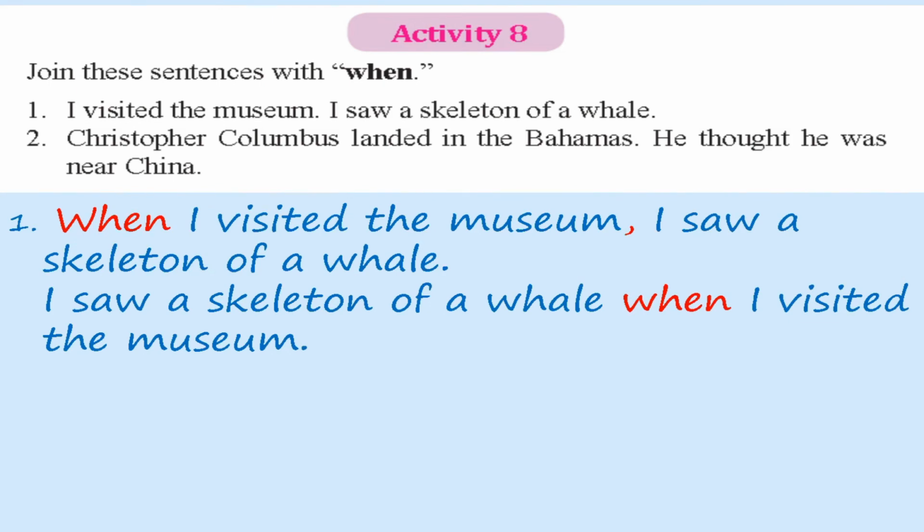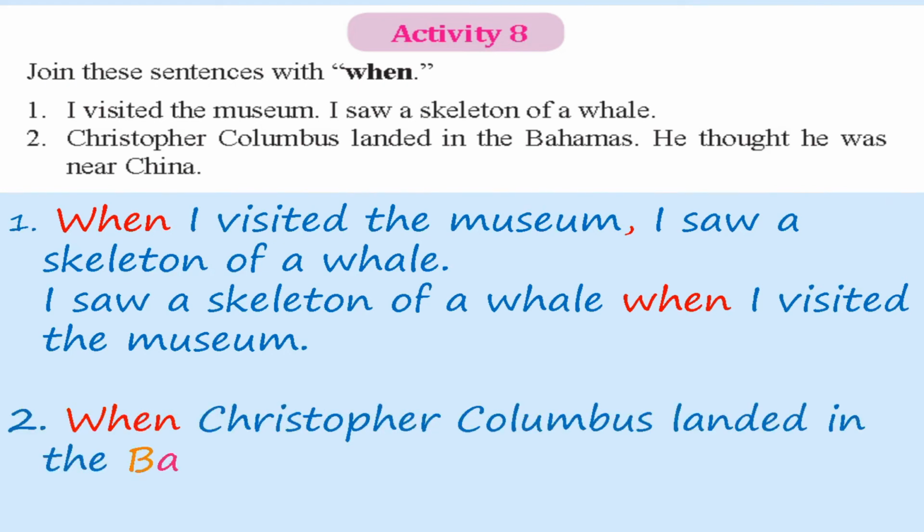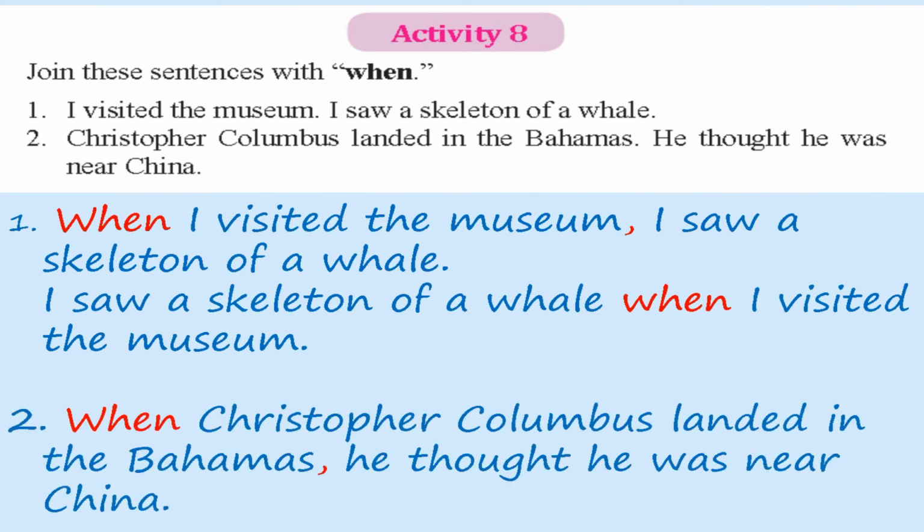Second one, Christopher Columbus landed in the Bahamas. He thought he was near China. How can we combine? When Christopher Columbus landed in the Bahamas, he thought he was near China. Is it clear to you all?